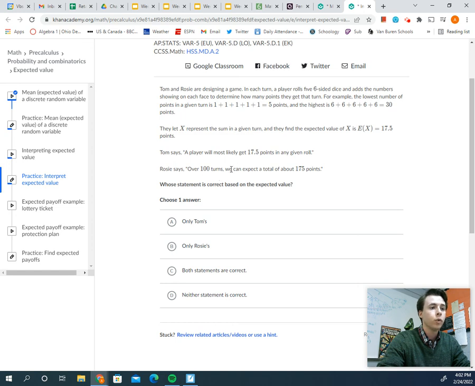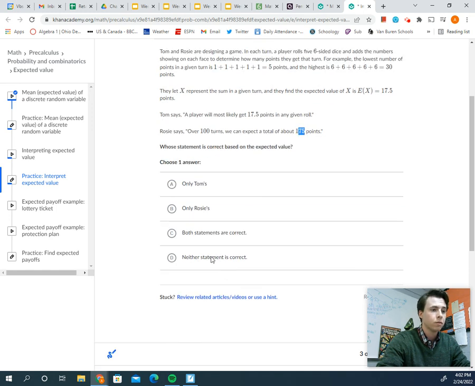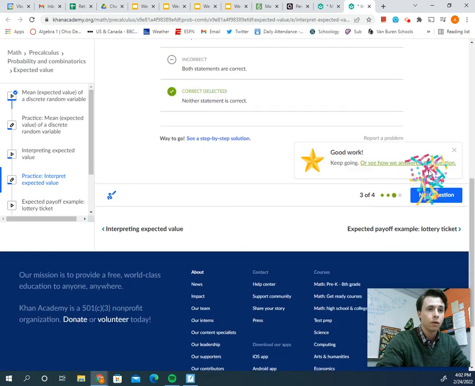Over 100 turns, we can expect a total of about 1,750 points. Not 175, because again, 100 times 17.5 gives you 1750, not 175. So I'm actually going to go with neither is correct here.